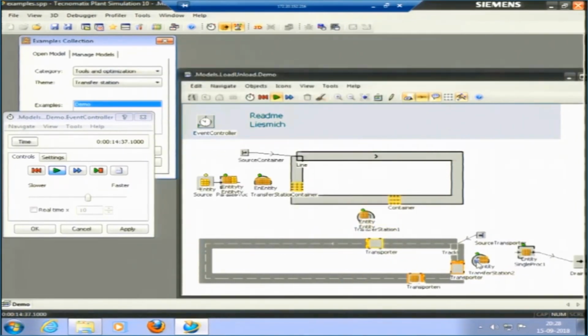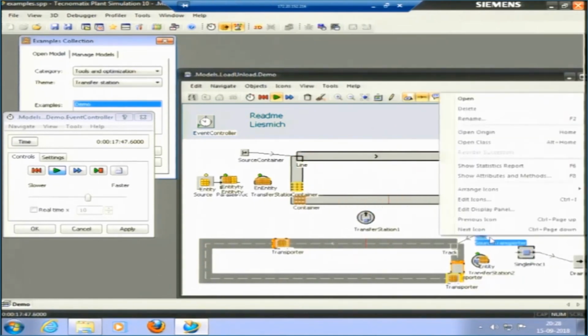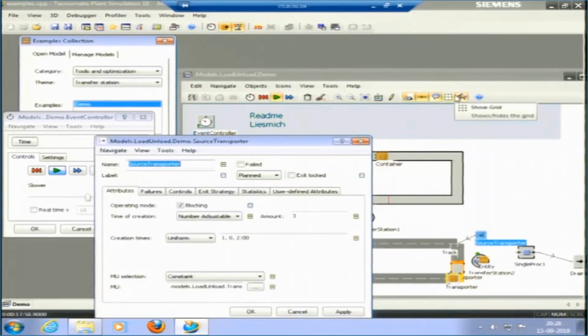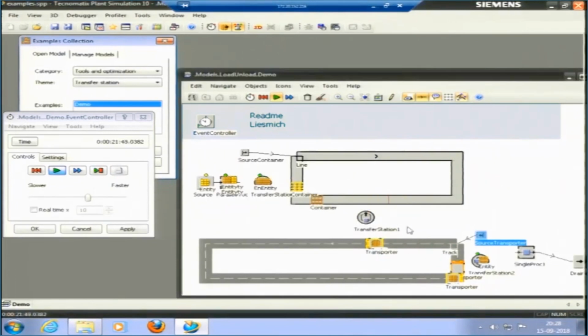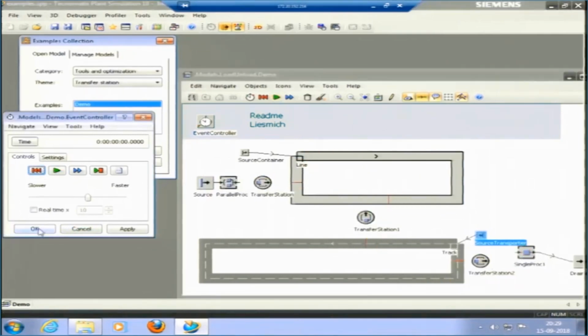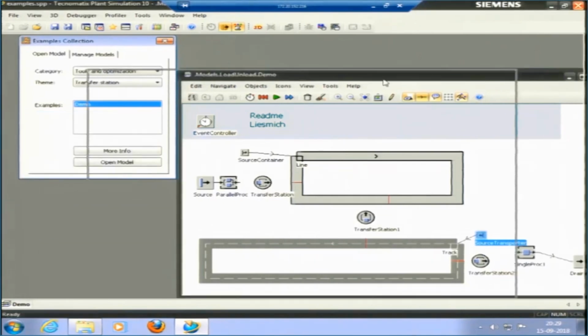So, again from this there is another transfer station. Okay. There is a source transporter as well. The source transporter, that is a source, is trying to transport material from some other frame or using some other interface. So, this is one of the objects that can be used. So, this is just a transfer station. Okay. Now, apply.